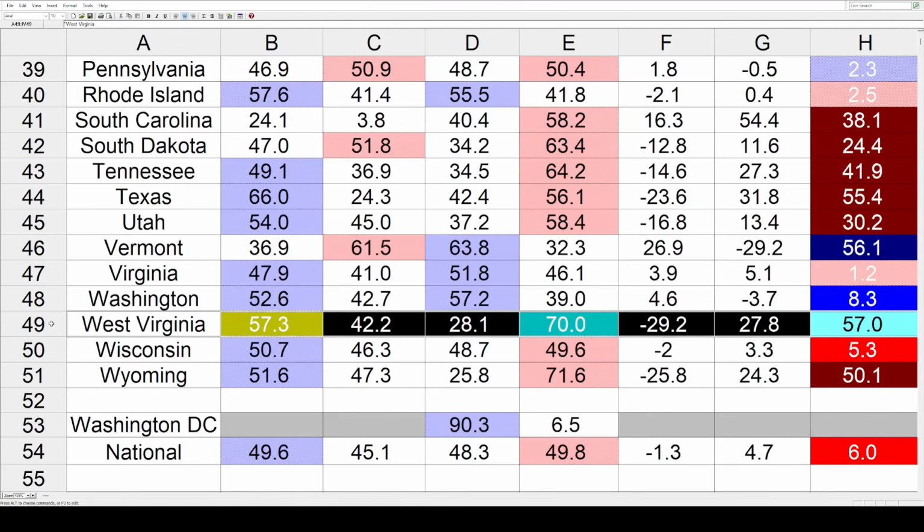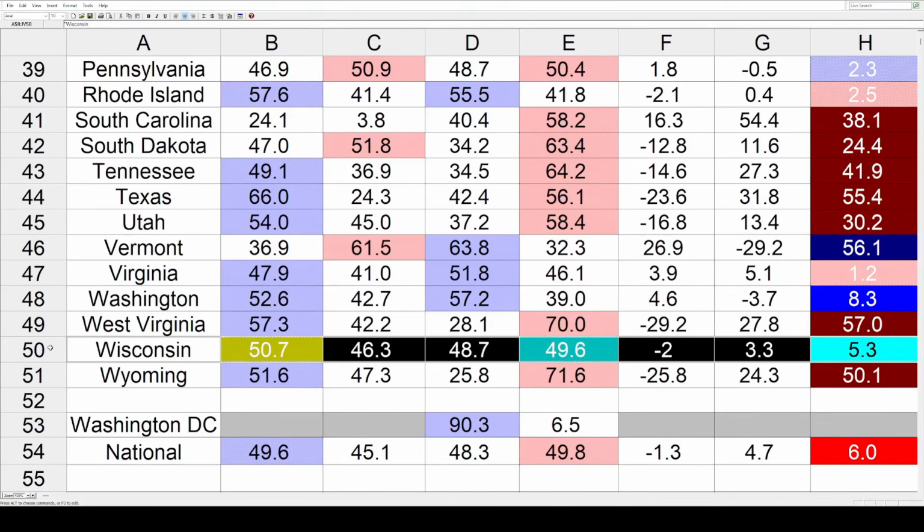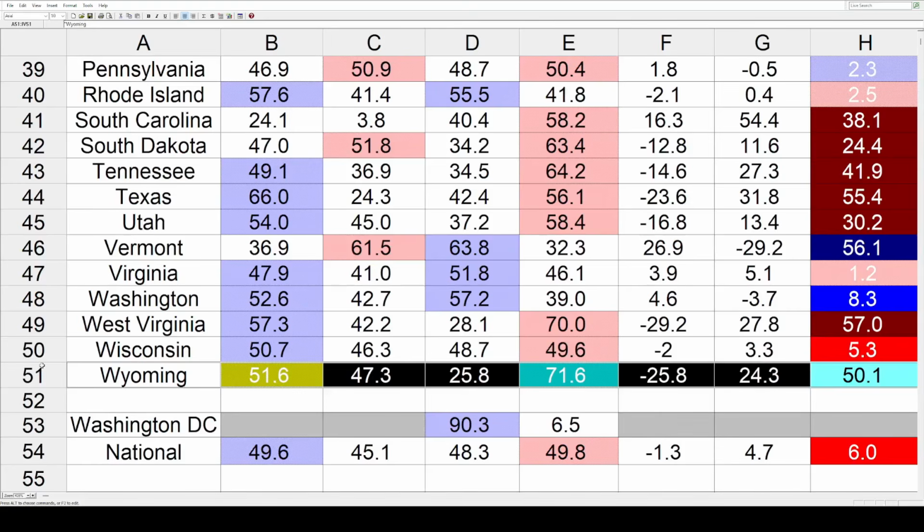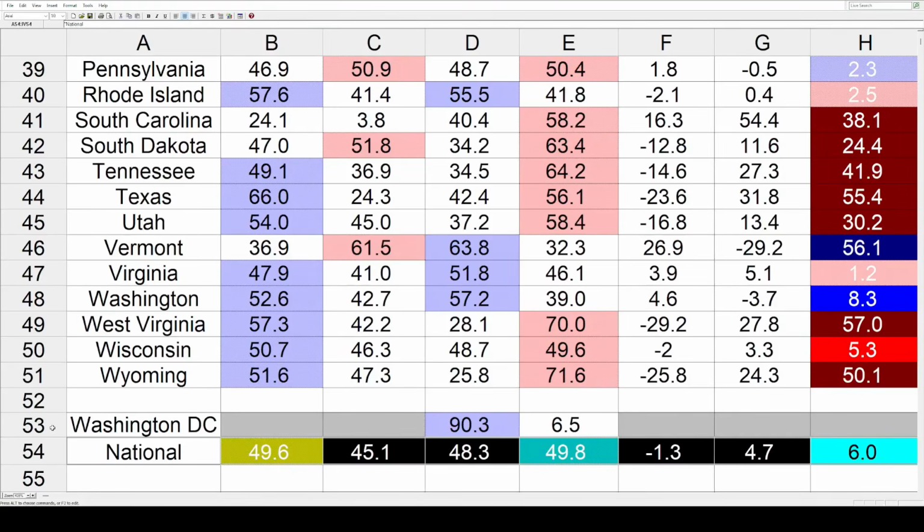Then we'll finish it out with some red swings. We've got West Virginia at a pretty big 57, Wisconsin 5.3, and Wyoming is way back up there at 50.1. Then it's your national swing, coming in at 6% toward Trump and the Republicans. So those are all the states and all the shifts.